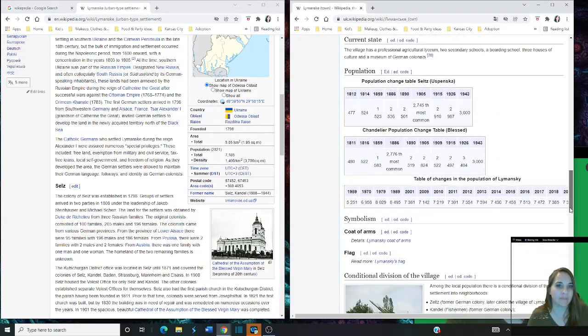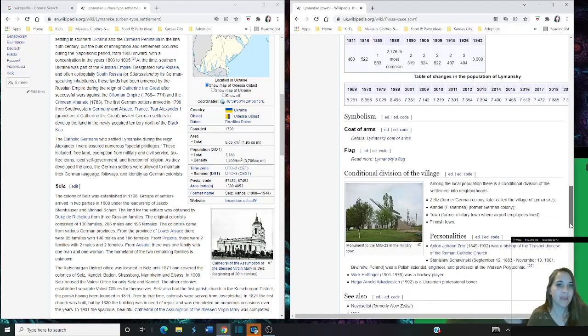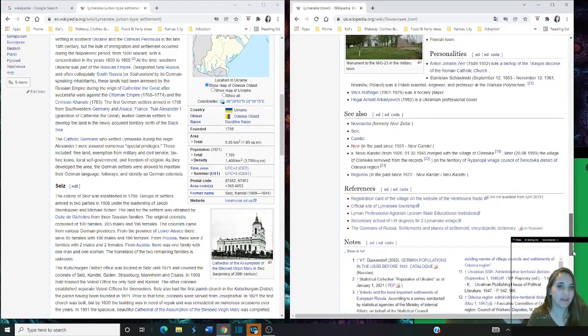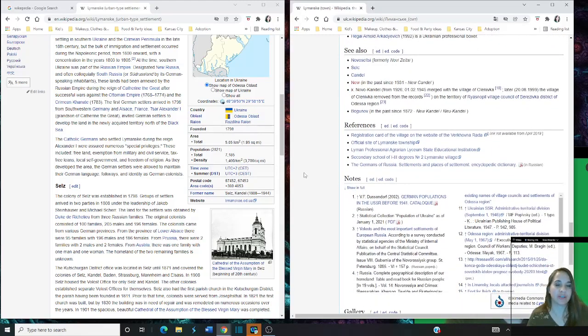I want to go down to the bottom because this is where you're going to find more information. Okay. I've already done this, so I'm not going to pull the side on the left down. I'm just going to show you this. There's so much information on this page just about this. It gives you websites. It gives you links. It gives you sources that are not on the English version of this page. Okay, so happy hunting for you guys.